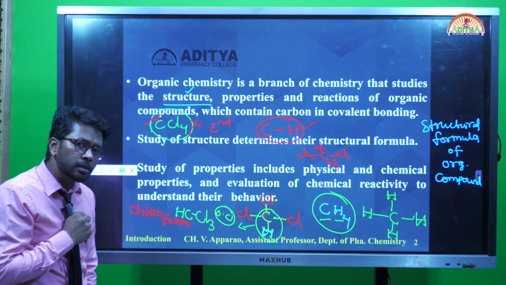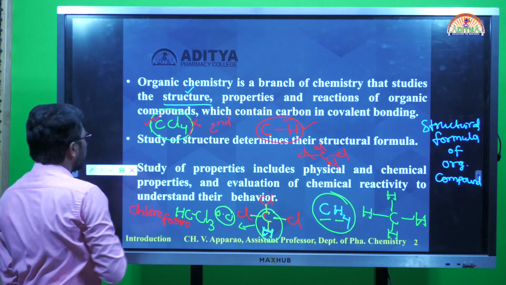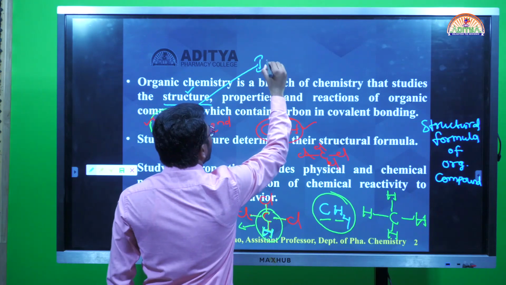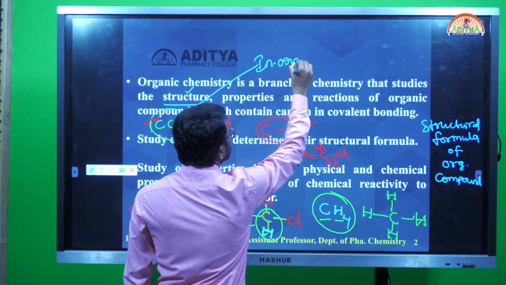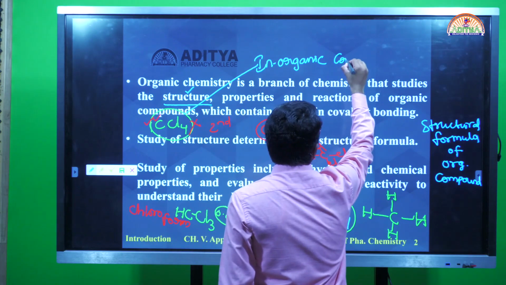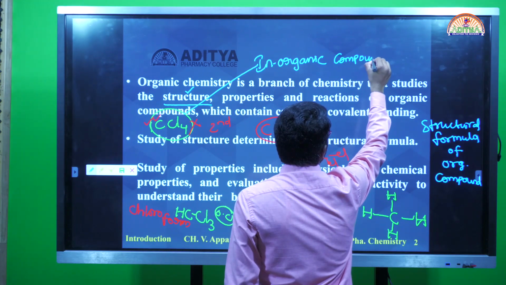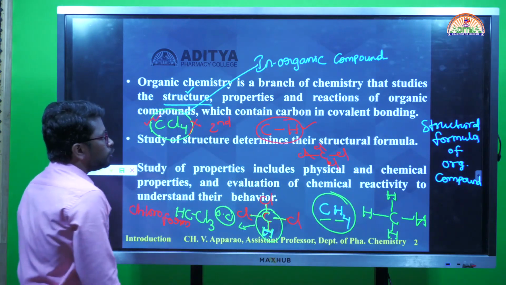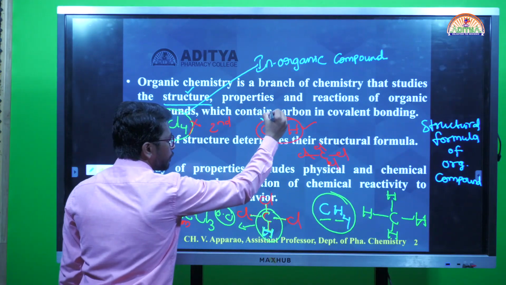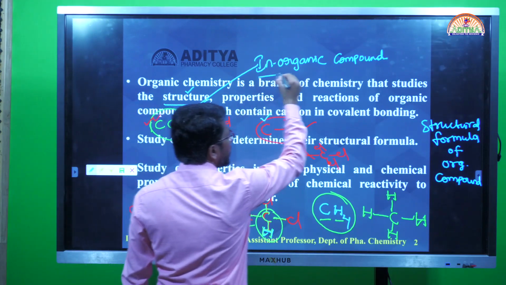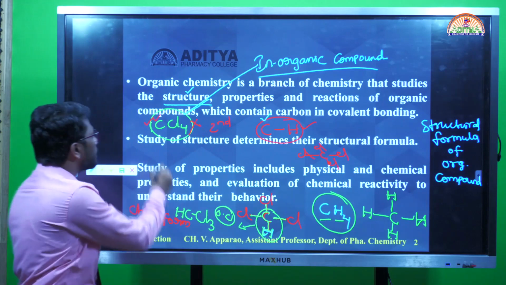Then what is it? I can call CCl4 an inorganic compound. Due to the exception of this phenomenon, I can categorize carbon tetrachloride as an inorganic compound, even though carbon is there.